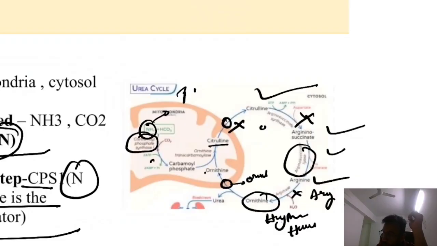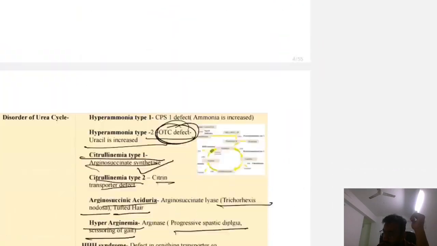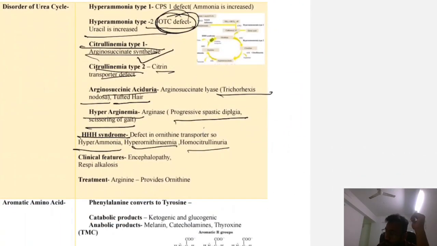Ornithine is not going inside the mitochondria, so the ornithine level is increased, and ammonia is increased because ammonia is not able to form the ornithine. So it is a vicious cycle. That's why it is HHH syndrome. In an ornithine transporter defect, all is increased. Ornithine is not able to go, so ornithine is increased.